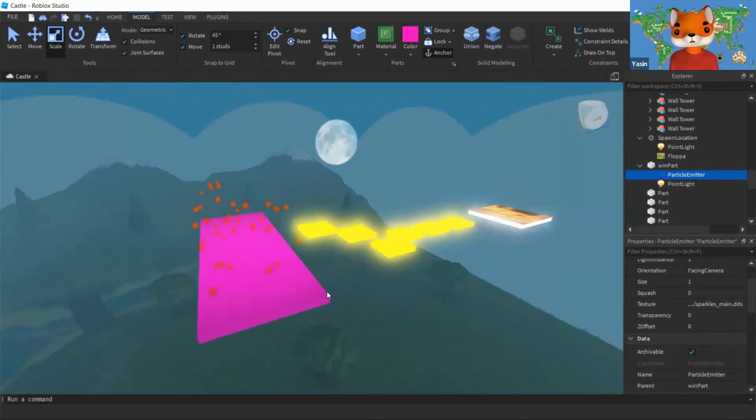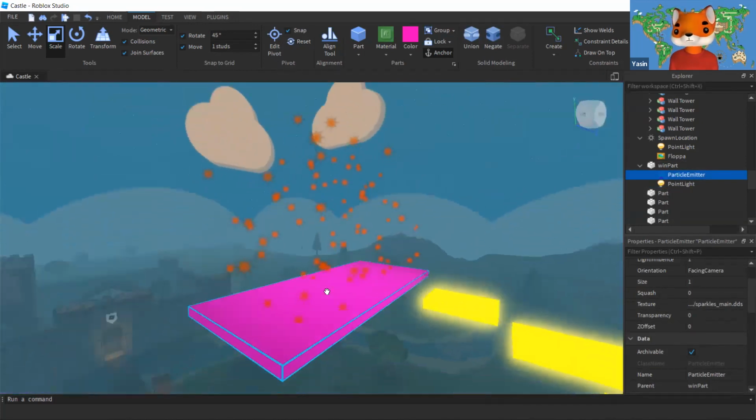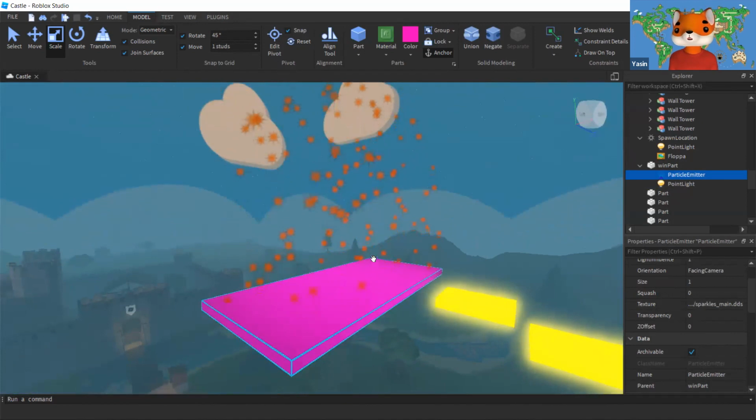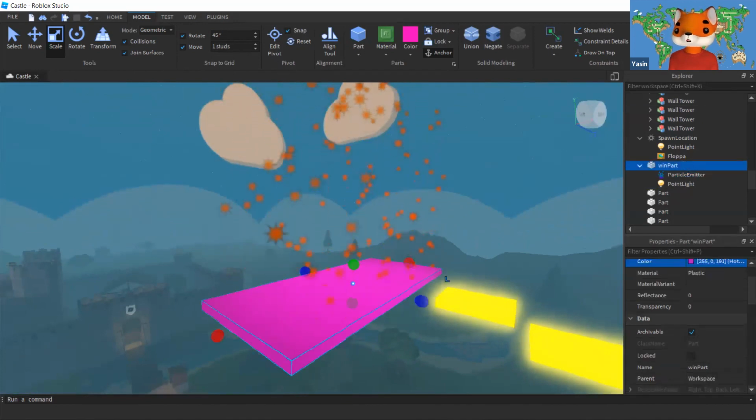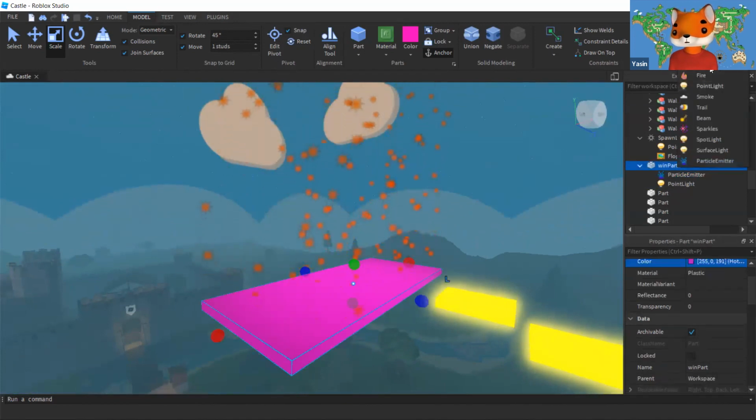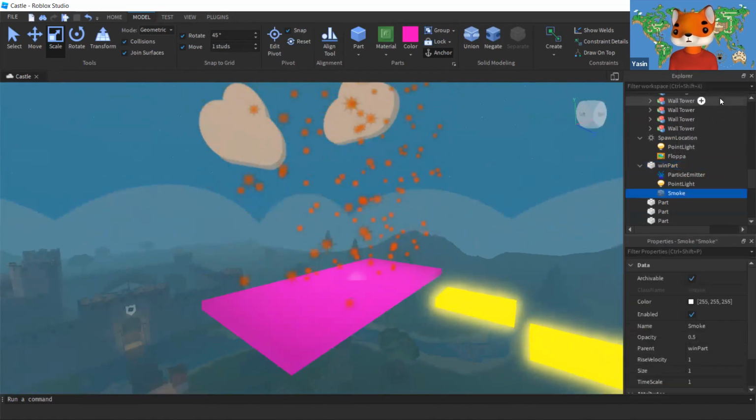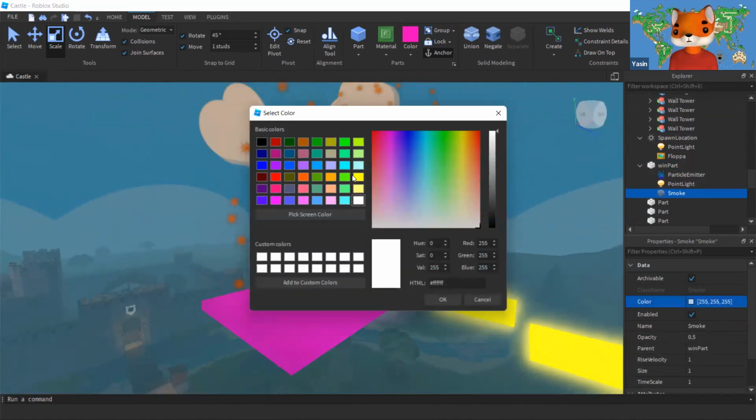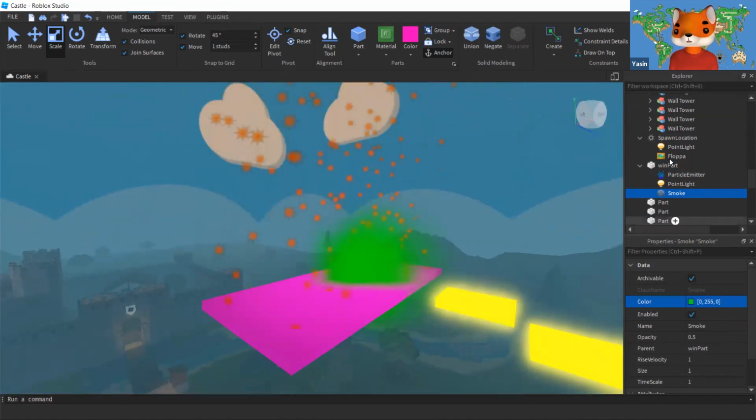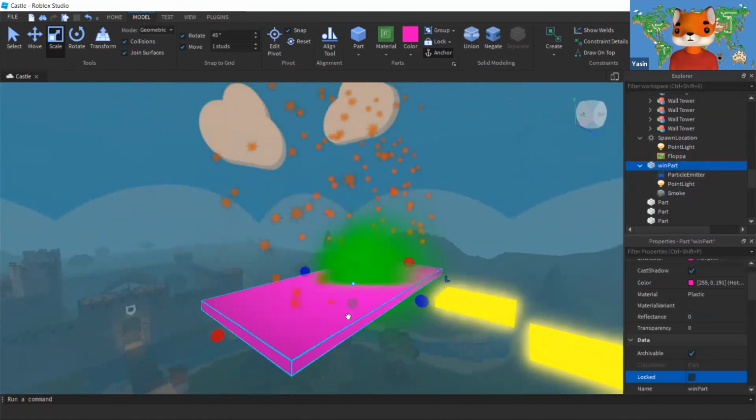Do you see the red sparkle things coming across from this? Cool, right? And we will also add a smoke, which is going to make it look even much more cool. So I'm going to add some smoke particles and change the color of smoke to, again, some different color. I'll keep it green.